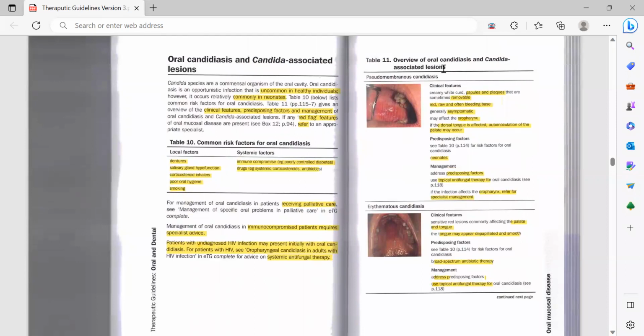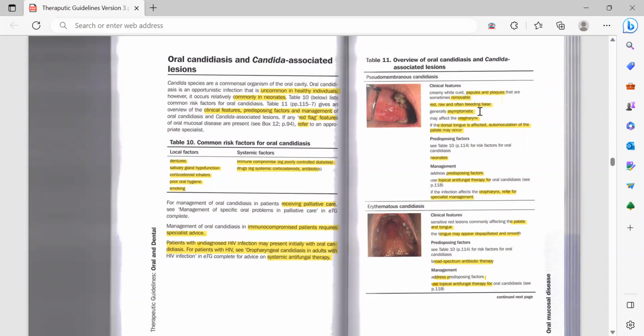Then certain types of candidiasis. The first one is pseudomembranous candidiasis. Its name states that it is a pseudomembrane. The clinical feature would be creamy white curds, papules and plaques that are sometimes removable. So there is a pseudomembrane, and you can remove it. How would the appearance be? It would be creamy white curds, and the base would be red, raw and often bleeding, and on top of that, these creamy white curds. So this is pseudomembranous candidiasis, and it can sometimes be removable.